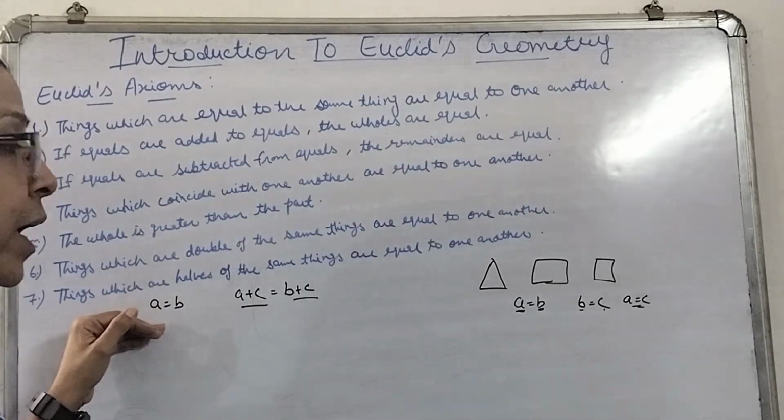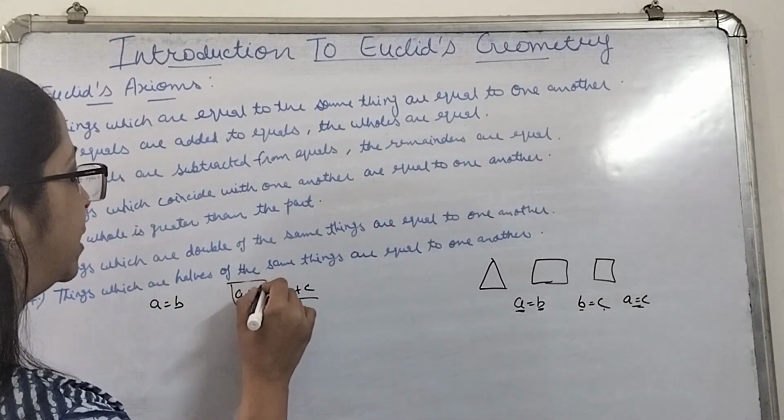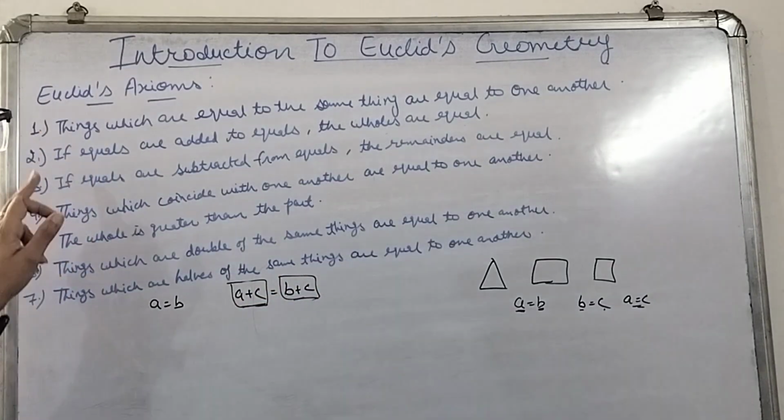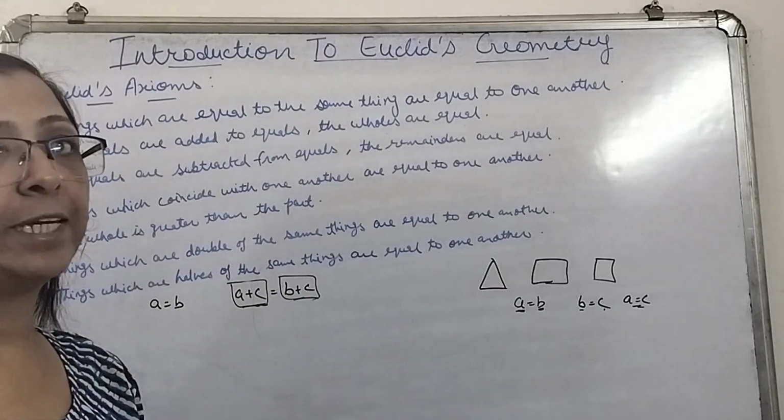In A also and in B also we have added C. In that case, result A plus C will also be equivalent to your B plus C. If equals are added to equals, wholes are also equal.